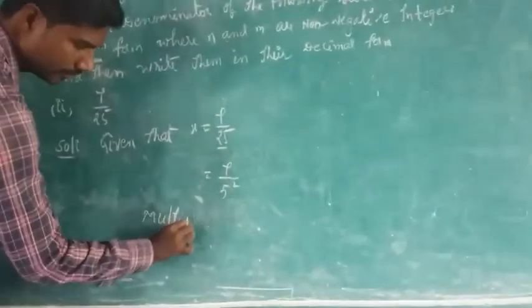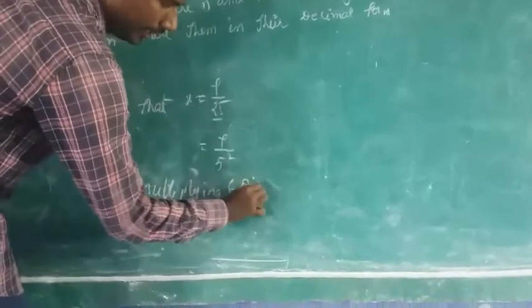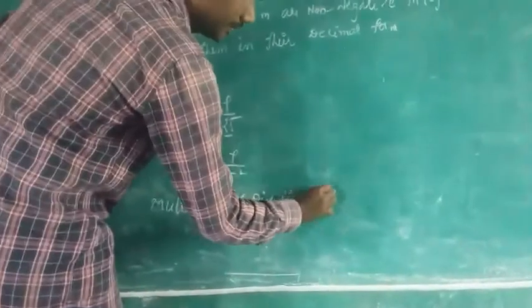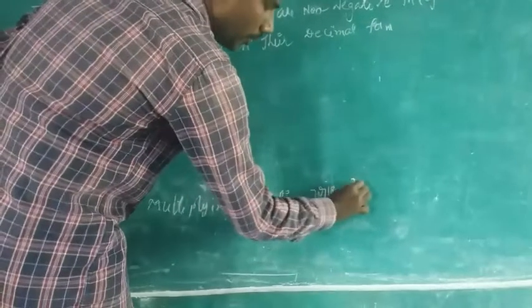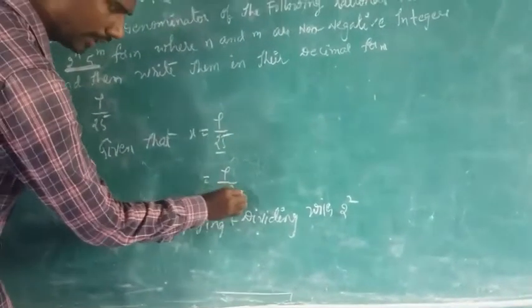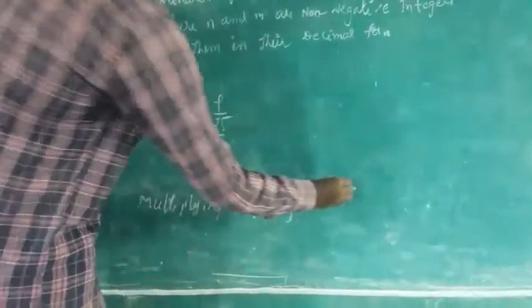Why don't you multiply and divide with 2 to the power of 3? Because here the power is 2, so here also you need 2 to the power of 2.